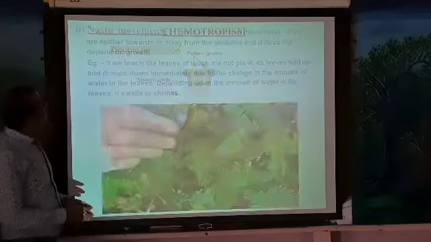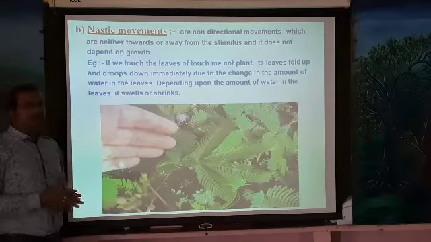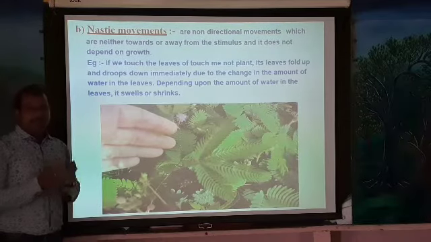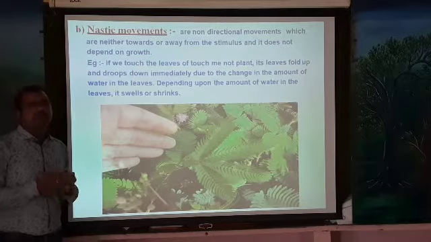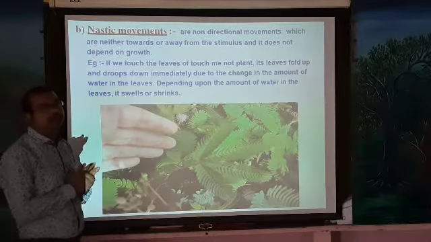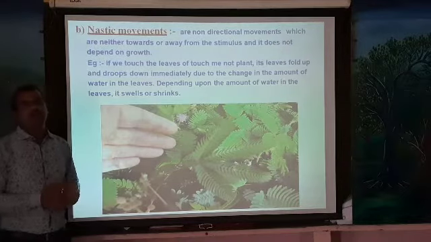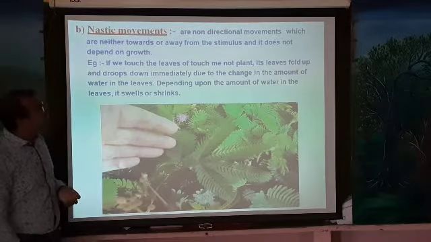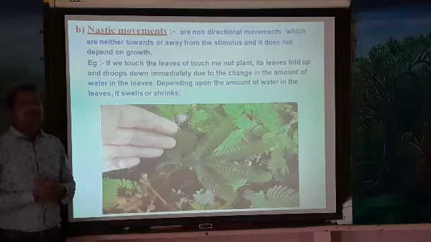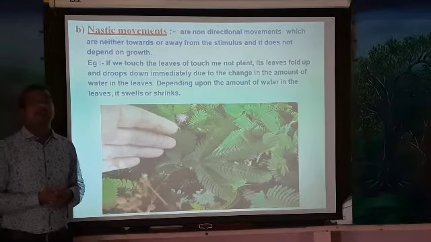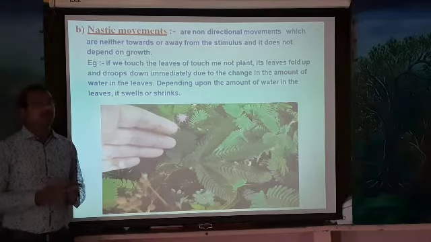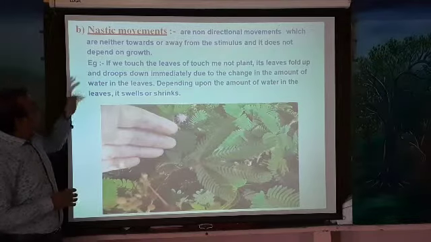If you go to the next one, that is nastic movements. As of now, what we discussed is that the plant shows movements towards a particular direction, and those movements help the plant body to grow. But some movements which a plant shows do not help the plant body to grow. They are called nastic movements.